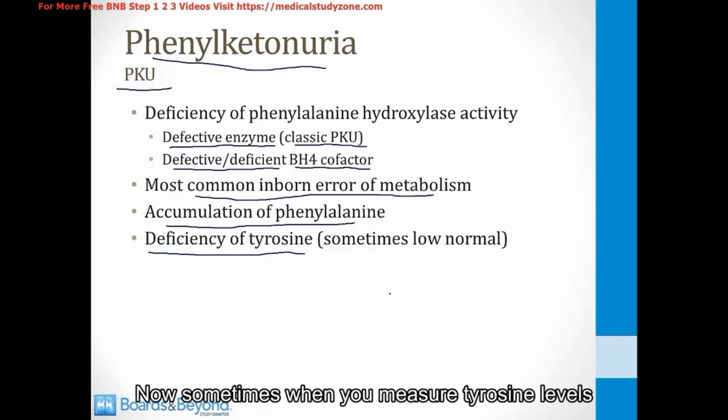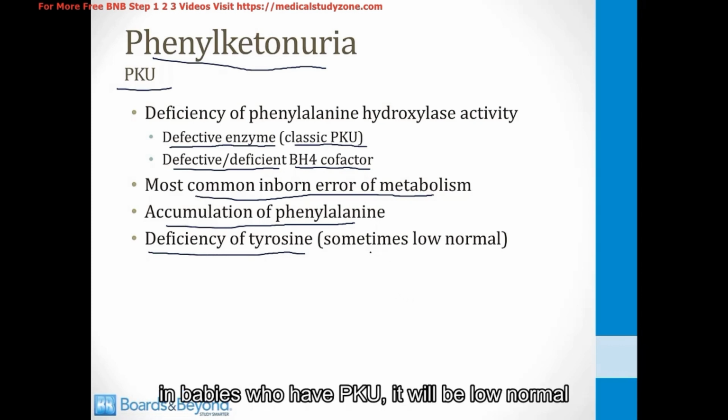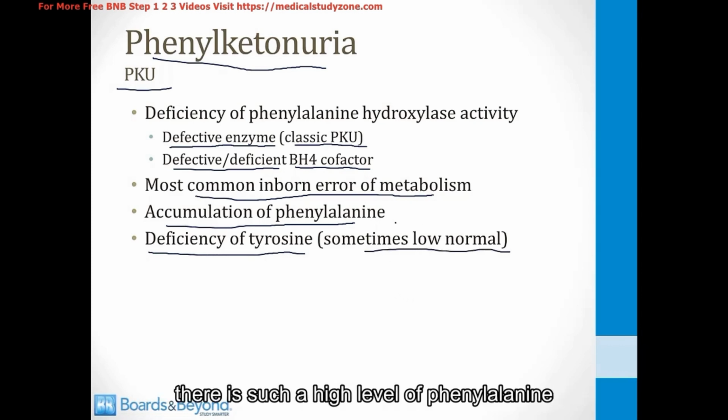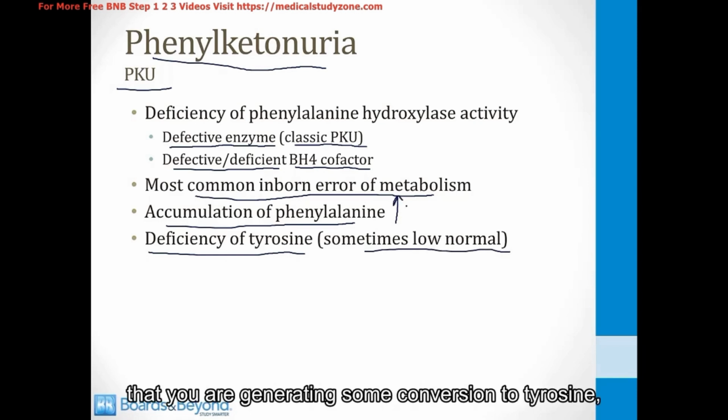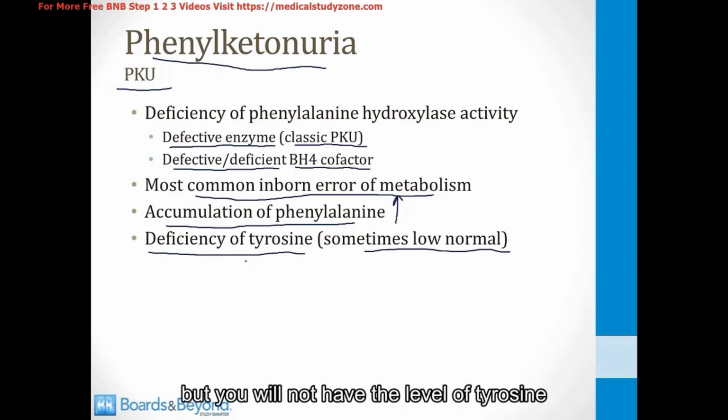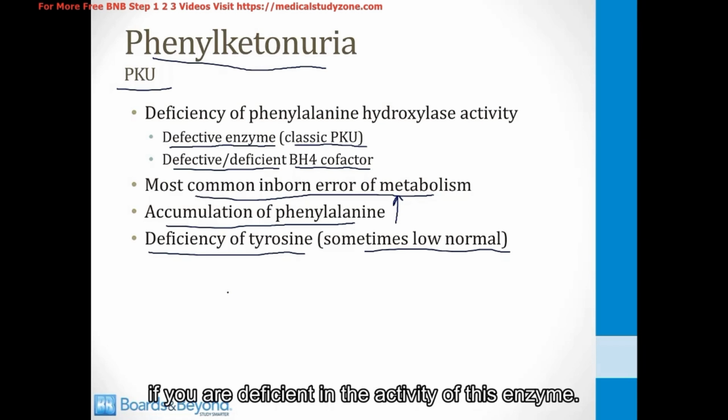Now, sometimes when you measure tyrosine levels in babies who have PKU, it will be low normal, and that's because there is such a high level of phenylalanine that you are generating some conversion to tyrosine, but you will not have the level of tyrosine that you should have to match the high level of phenylalanine if you are deficient in the activity of this enzyme.